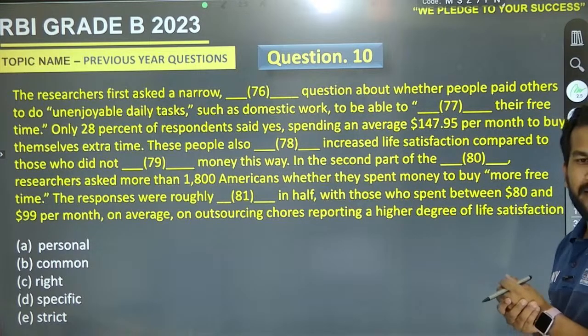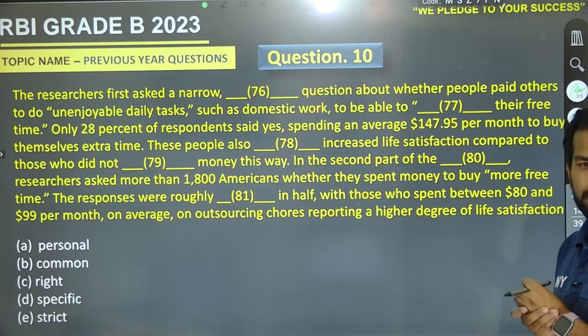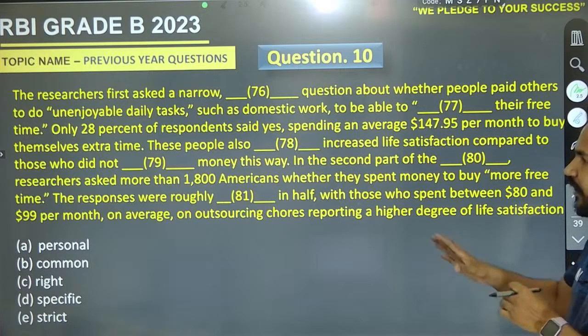So here we are, and the right answer is D for the first one. So hopefully you have read it completely.